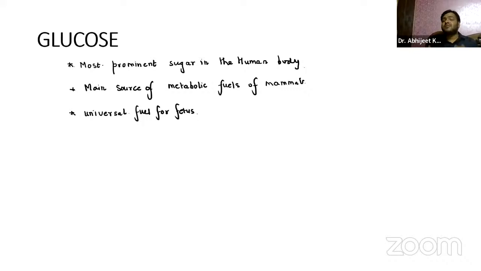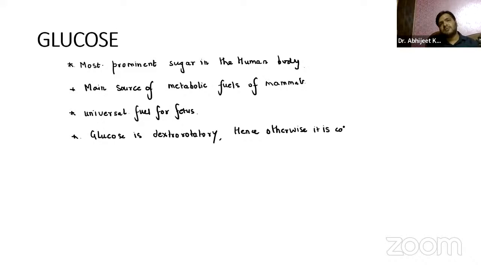And glucose is dextrorotatory, guys, hence otherwise it is called dextrose also, right?